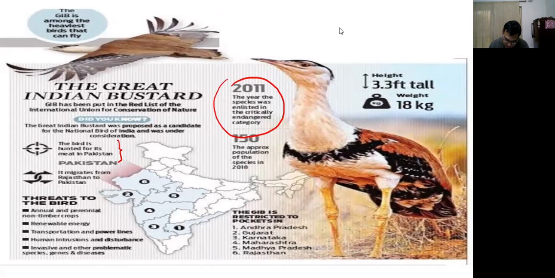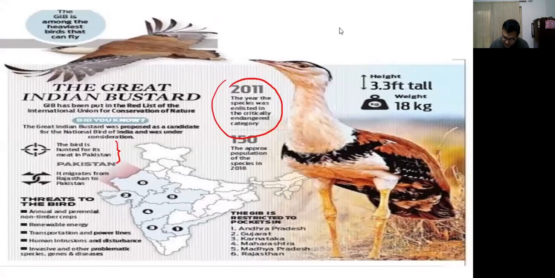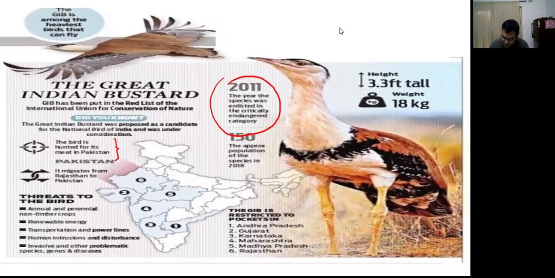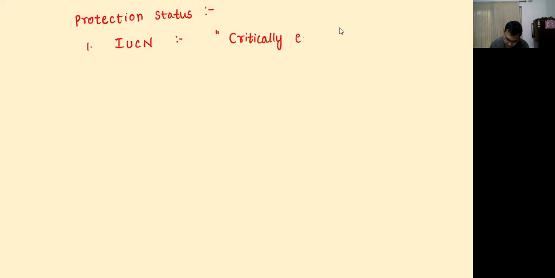If I talk about the protection status, the first is under the IUCN, the International Union for Conservation of Nature. It is a critically endangered species.